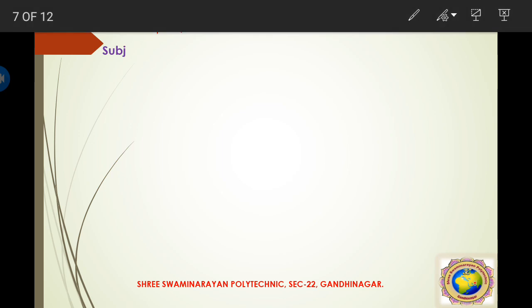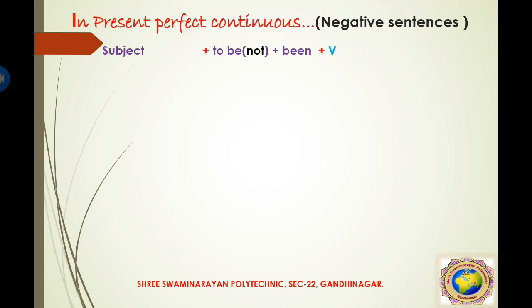Now we will study the negative sentence. So what happens in the formula? The subject is there, to be is there, been, verb plus ing and object is there. We just insert not with the to be form. The only change from the positive sentence to the negative sentence is that you just add not with the to be form. This sentence becomes a negative sentence.